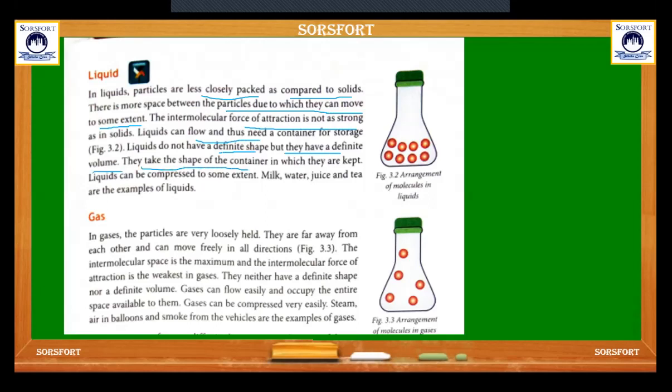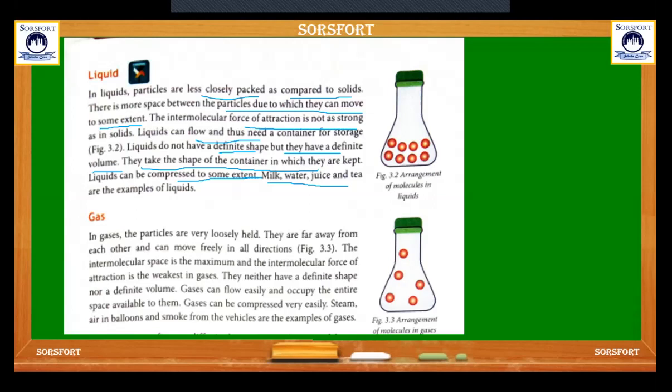They take the shape of the container in which they are kept. Liquids can be compressed to some extent. Milk, water, juice, teas are examples of the liquids. Then come to the gas.